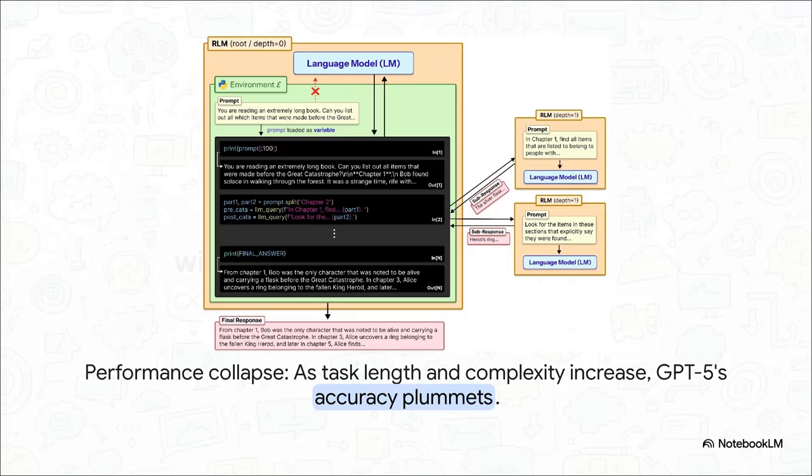And this right here, this is what context rot looks like. We're looking at a top-of-the-line model, a hypothetical GPT-5, just completely failing at a complex task. That final answer in pink, totally wrong. Why? Because the input was just too long for it to handle. That's a performance collapse, right there in front of you.